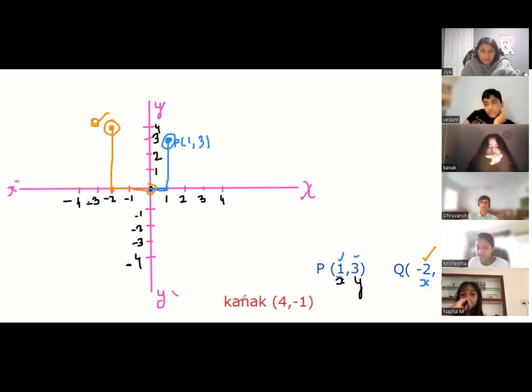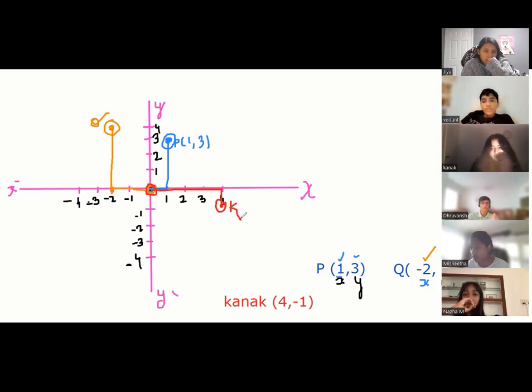Kanak, tell everyone how will you plot this point 4, comma, minus 1. You go in quadrant 4. We start from the origin, then you go right. How much? 4. Then you go down 1. This is Kanak's point. Okay. Everybody agree? Thank you, Kanak.